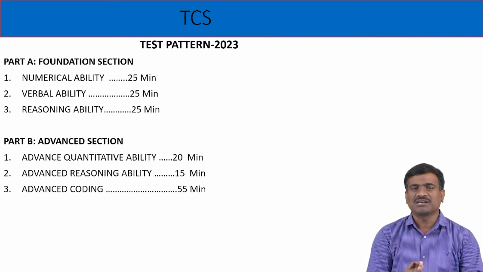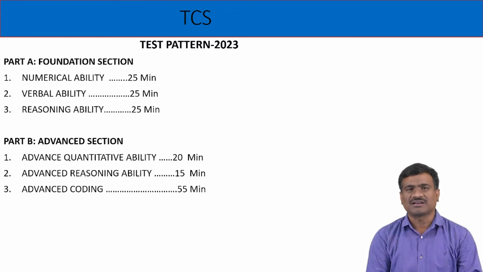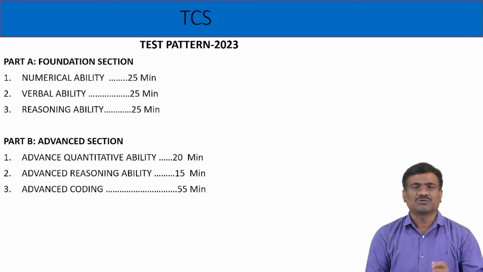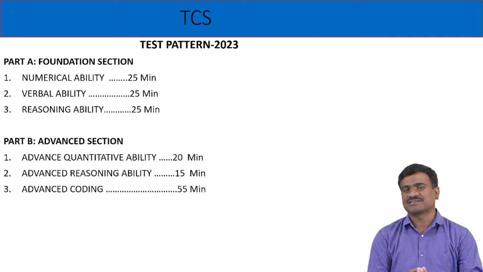Part B is called advanced, with a salary package of 7 lakhs and above. Part A questions have a difficulty level of basic to average. Most of the questions belong only to the basic level test pattern.